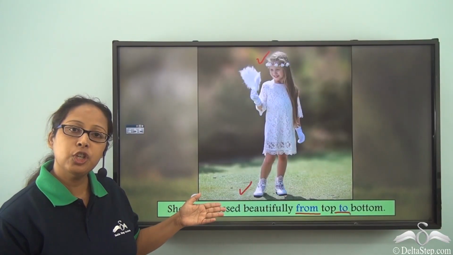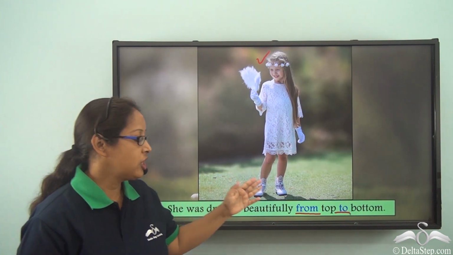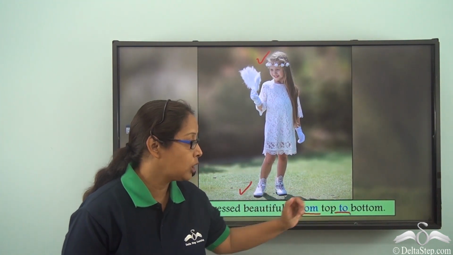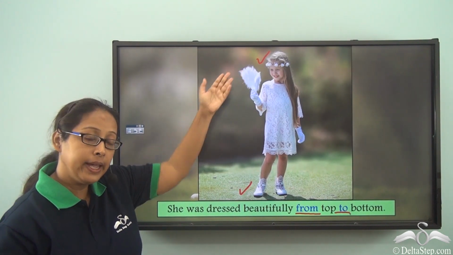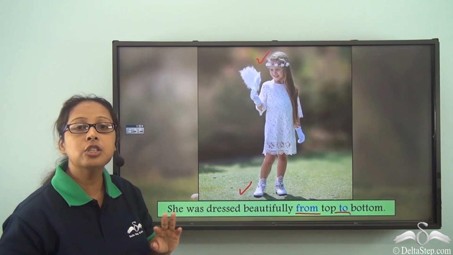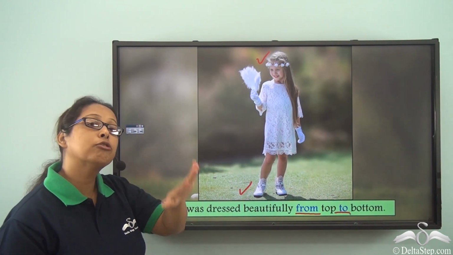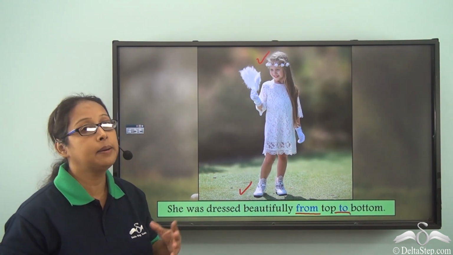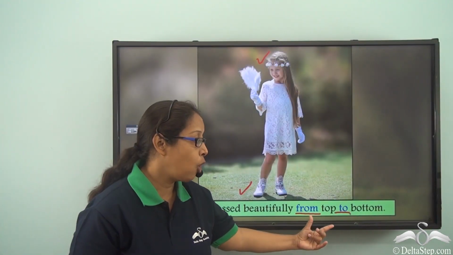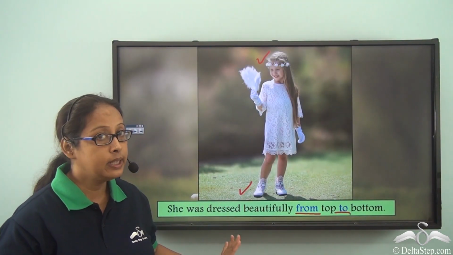So here in this picture, we can see that she is dressed from top to bottom, from the head till the toes. So she is not dressed just in the head part or at the bottom, but throughout, entirely, completely. That is what from and to means in this example.